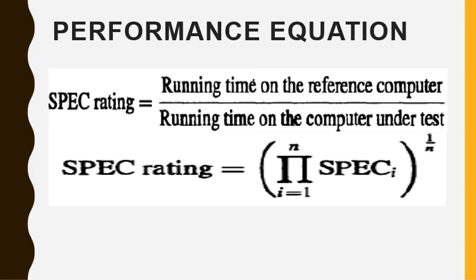Let SPEC i be the rating of program i in the suite. The overall SPEC rating for the computer is given by SPEC rating equals the product for i equals 1 to n of SPEC i, the whole to the power 1 by n, where n is the number of programs in the suite. Because the actual execution time is measured, the SPEC rating is a measure of the combined effect of all factors affecting performance, including the compiler, the operating system, the processor, and the memory of the computer being tested.